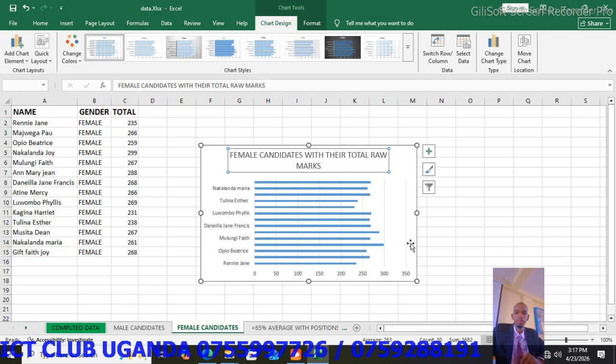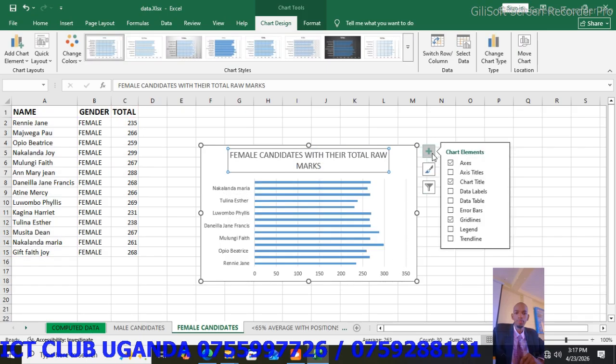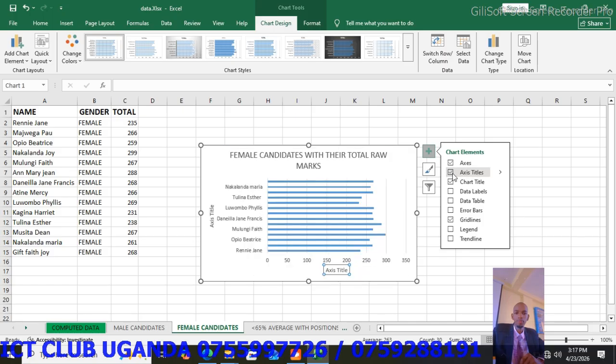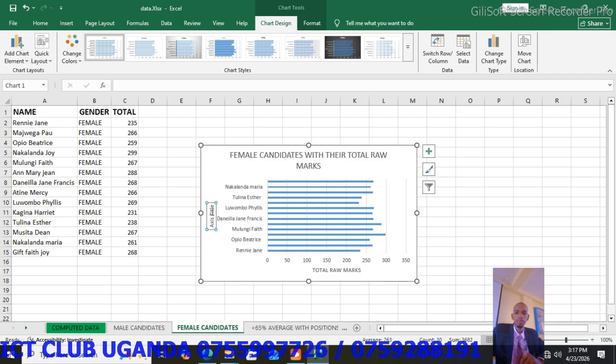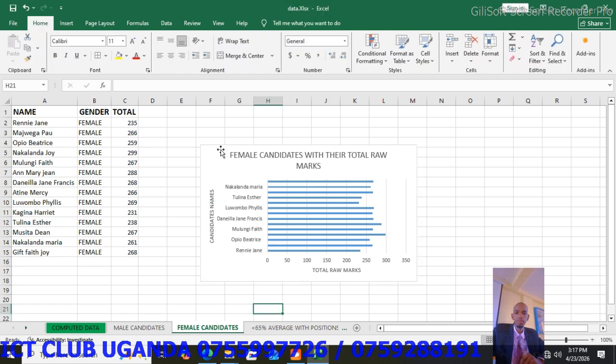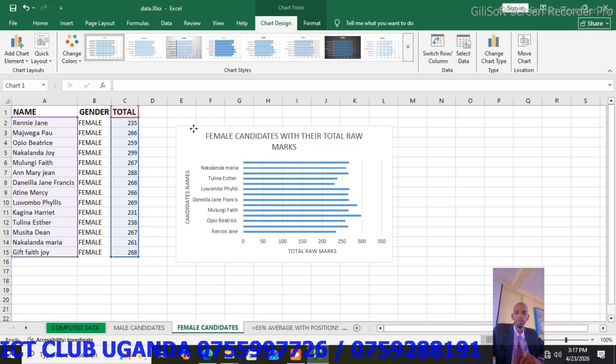Enter. Click on the plus sign here. Tick the axis titles. The down one, you can call it total raw marks. Enter. Then this one, candidate name. Enter. So we have also our graph for the females drawn.